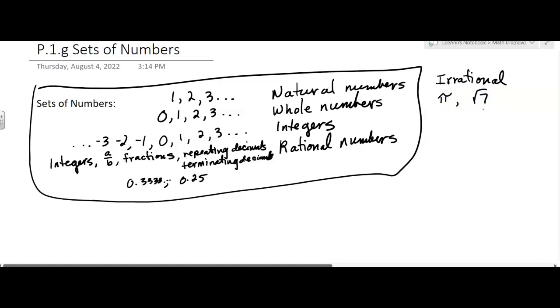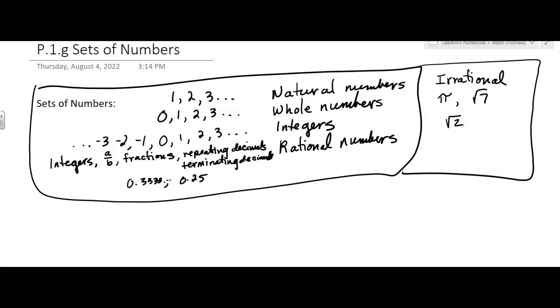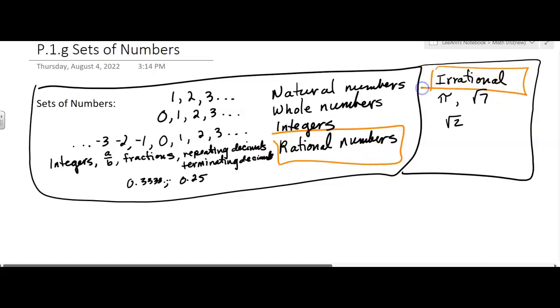Basically, they're decimals that go on and on and on, but they don't repeat and they don't stop. So a lot of square roots. Those are just some examples. The square root of 2. And not every square root is irrational, but if they don't work out to be like an integer, then they're irrational.